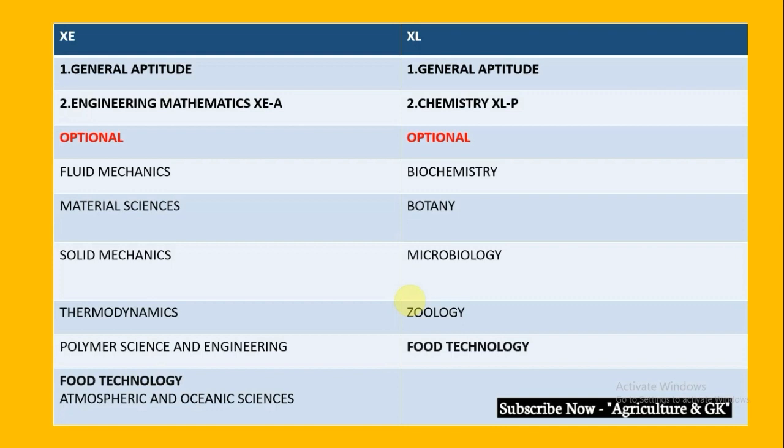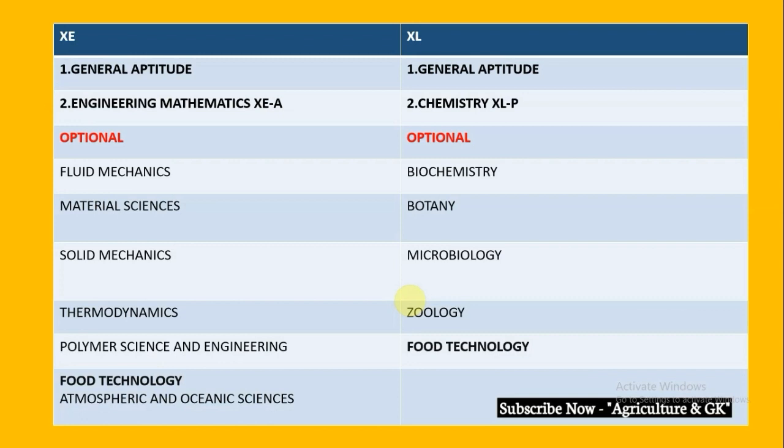As a food technology student, you will obviously select food technology as one of your optional subjects. Except that, you have to choose another optional subject, either from fluid mechanics, material sciences, solid mechanics, thermodynamics, polymer science and engineering, or atmospheric and oceanic sciences. So there will be 4 sections: general aptitude, engineering mathematics, food technology as one of your optional papers, and a second optional paper according to your strength and area of interest.